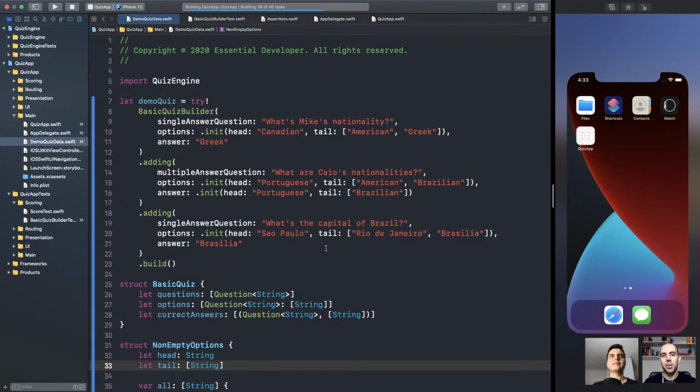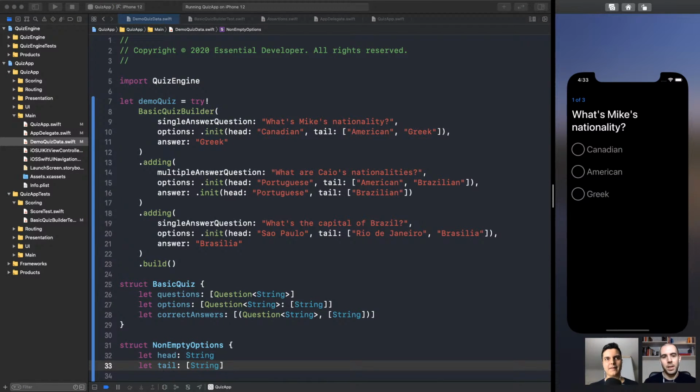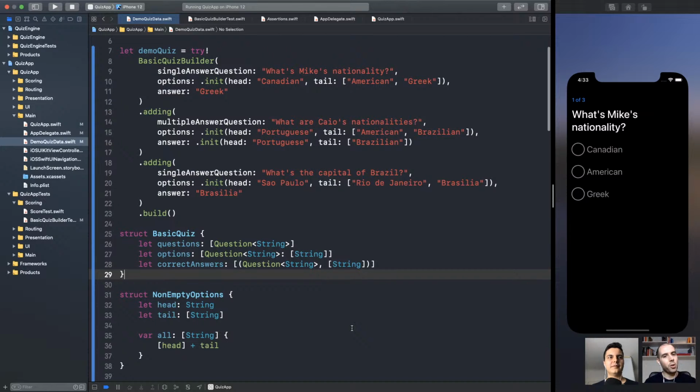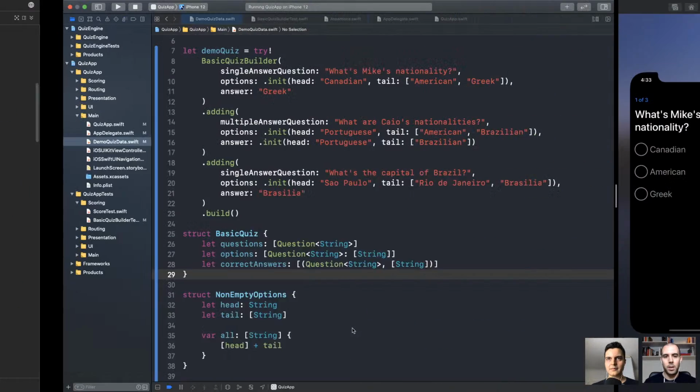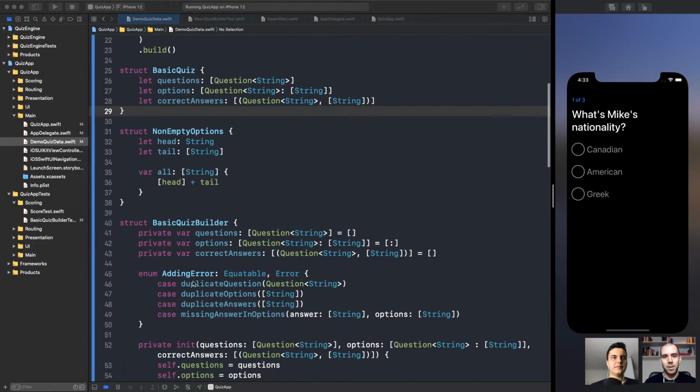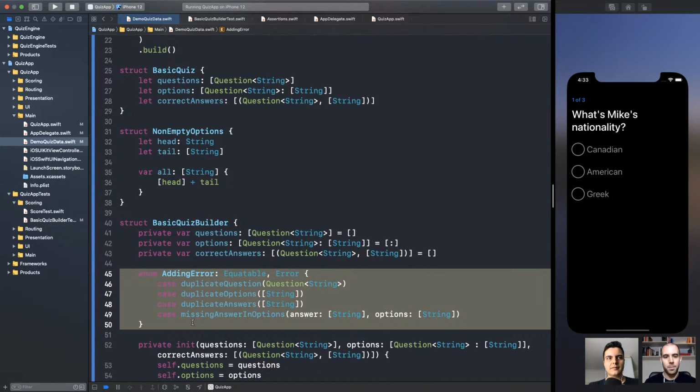I mean, this is a sample here, right? With the validation rules that we added today, but you may have more validation rules. For example, we still deal with strings, like, what if the string is empty or something else that is problematic in your case? You have to deal with that. You have to check for that. So I think you mentioned it while you were typing it that we have this adding enum, right? Adding error. Yes. But you can have a bunch of other types of errors. Exactly. Yeah. Right.